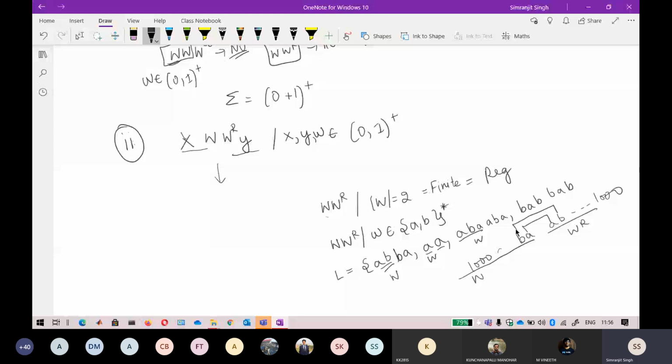So that is why I need a memory, and for memory, you can directly say that you cannot have a finite automata if there is some kind of memory mentioned there. So that is why this is not regular, this is not finite. For a finite language, there is no problem. Whenever there is finiteness, if there is any hint of it, you directly say that this is a regular language. I hope you understand my point.